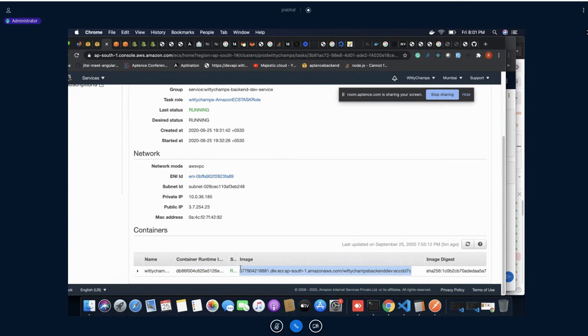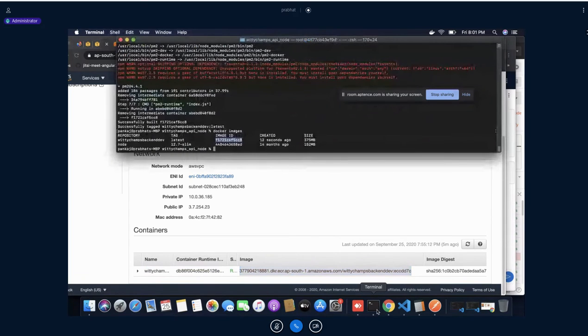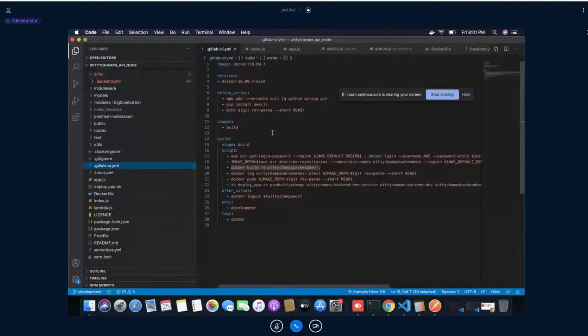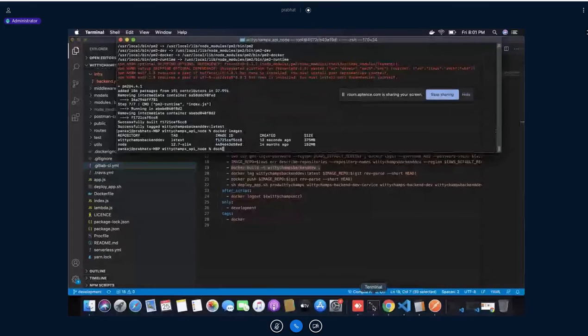In order to do that, you see here how I have created the tag, this one. So docker tag.